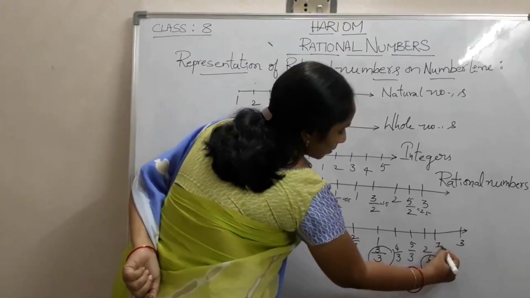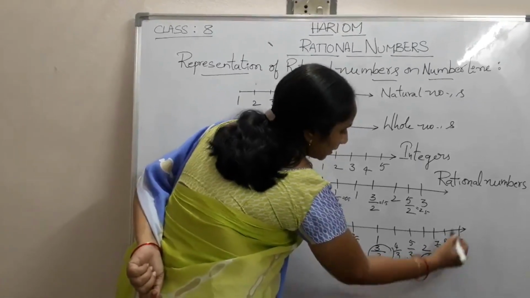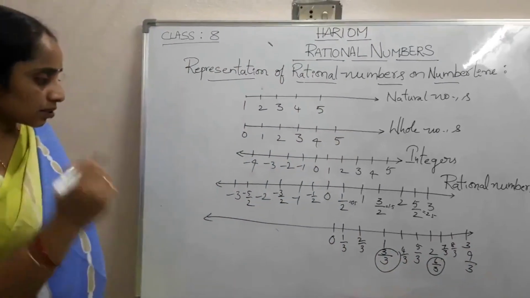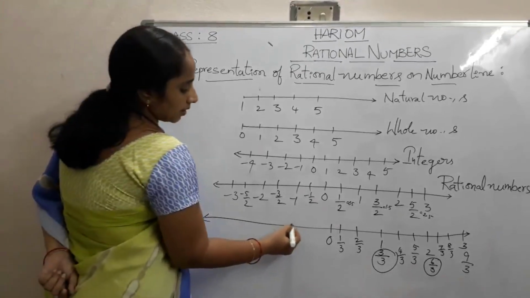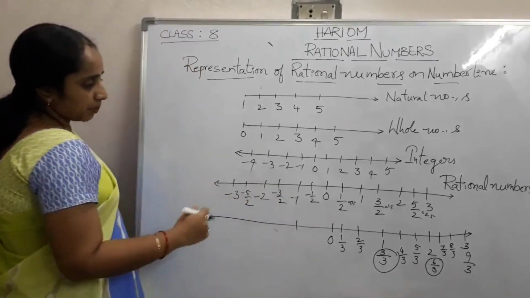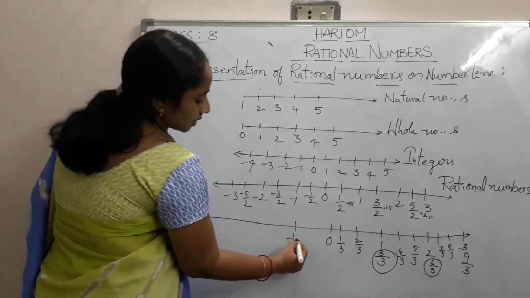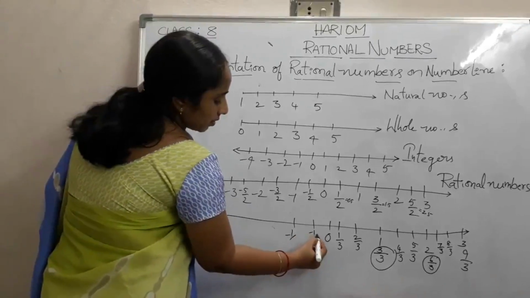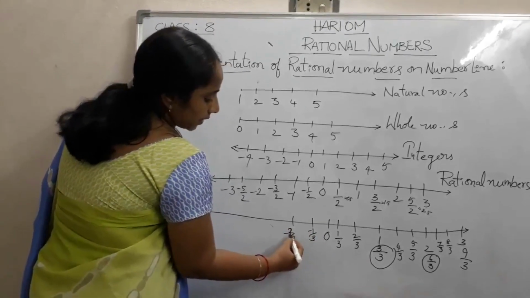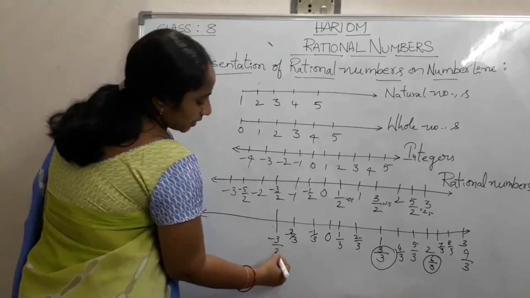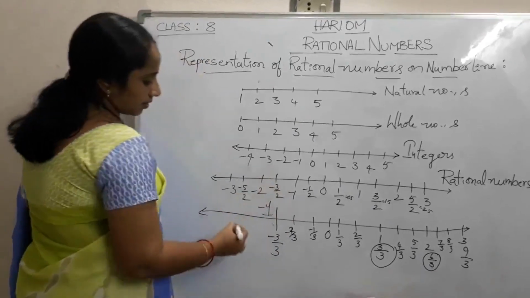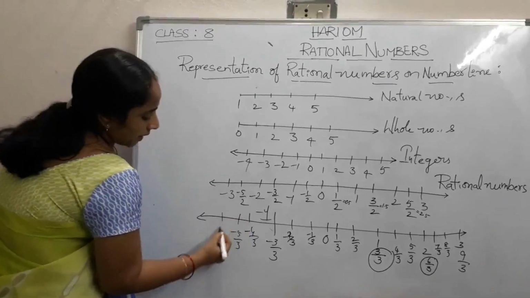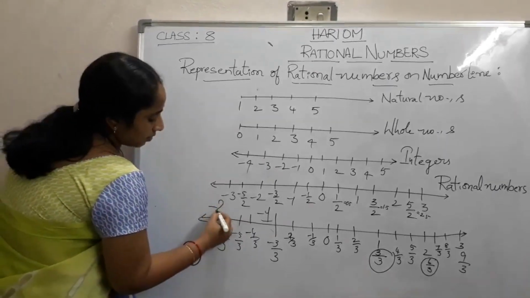Likewise 7 by 3, 8 by 3, 9 by 3 which is equal to 3. In the same way, on the left side of the rational numbers number line, we can put -1 by 3, -2 by 3 and -3 by 3, which is equal to -1. Next -4 by 3, -5 by 3, -6 by 3, which is equal to -2.